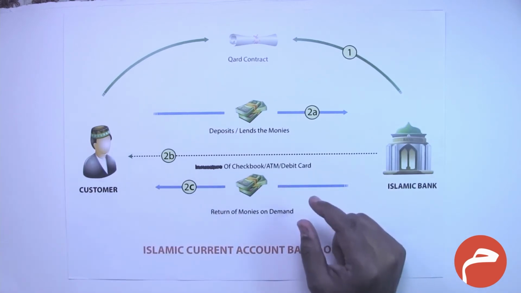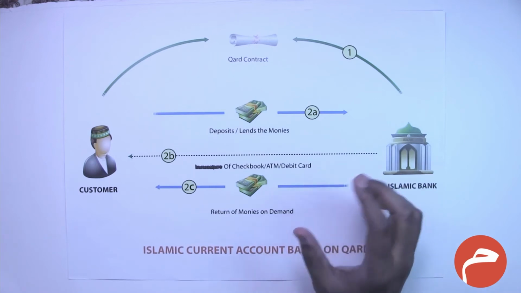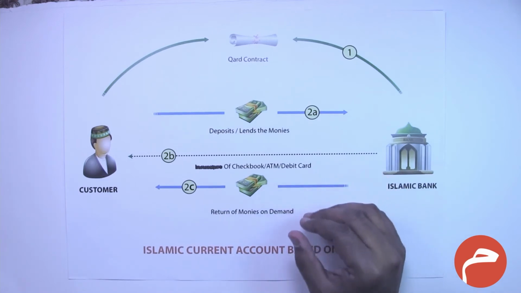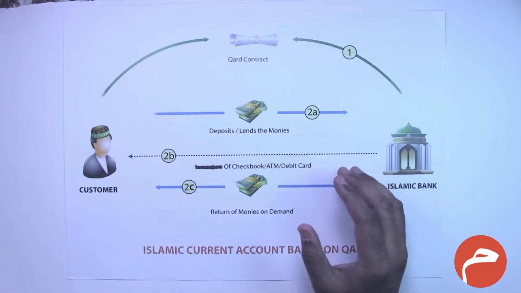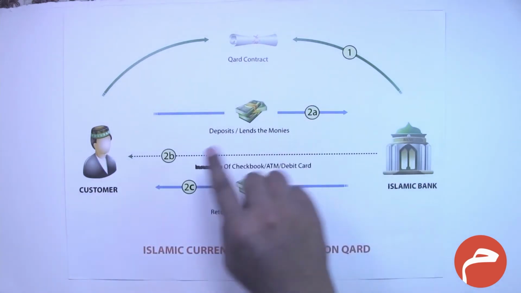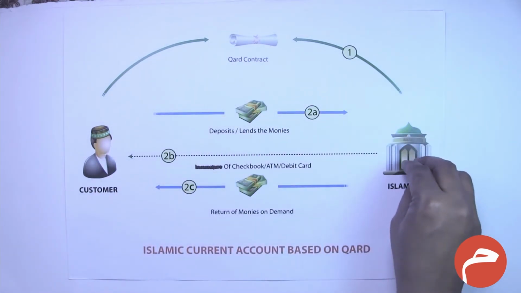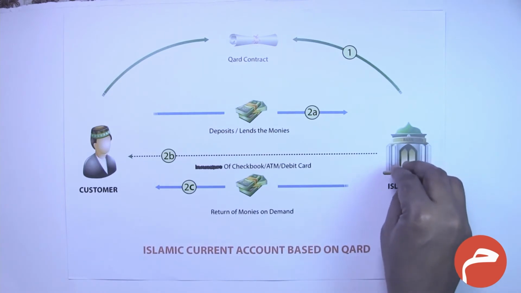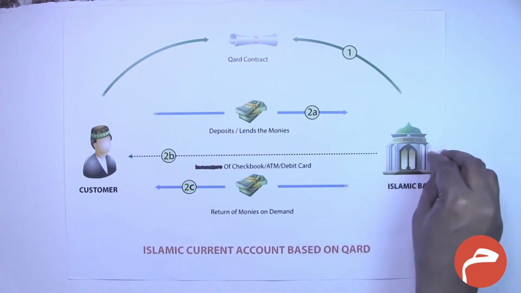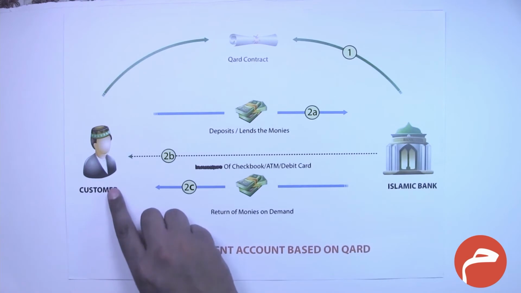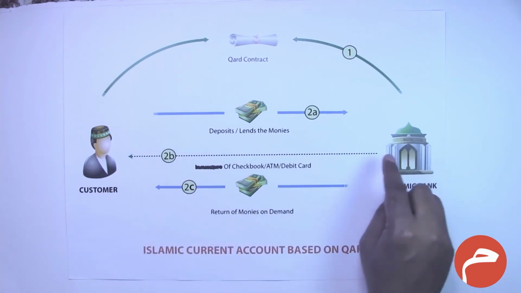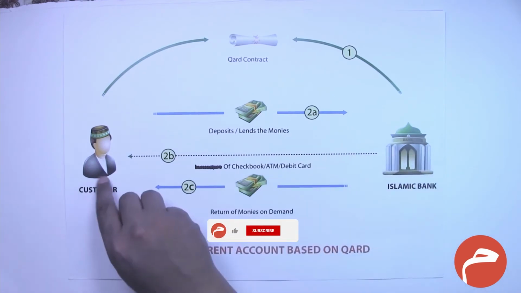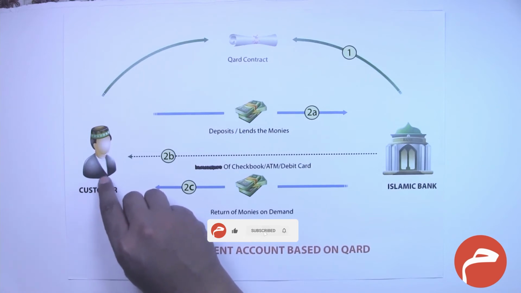There is another contract which is used, called wadiya. Wadiya basically means safe deposit, safe custody, wherein the customer, through a wadiya contract, deposits the funds with the Islamic bank and permits the Islamic bank to invest the money in Sharia compliant businesses. Whenever the customer is in need of cash, the bank has to fulfill that need and provide that amount to the customer because that money was kept as a safe custody.